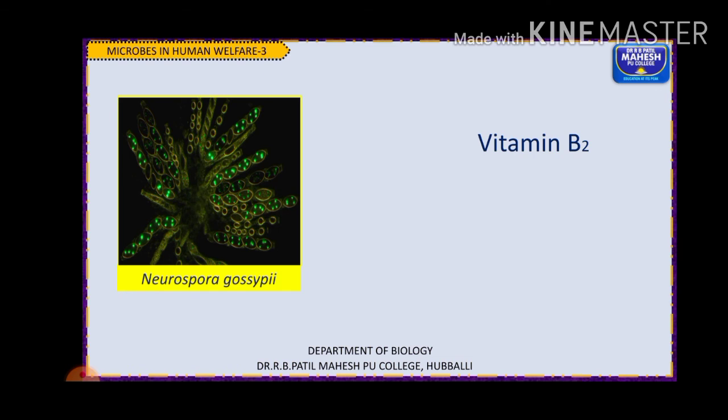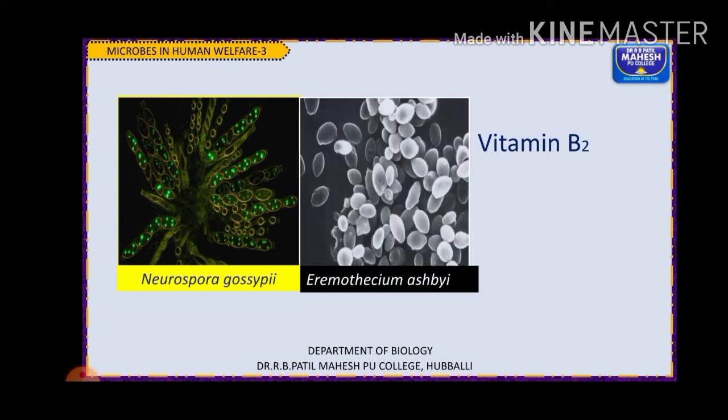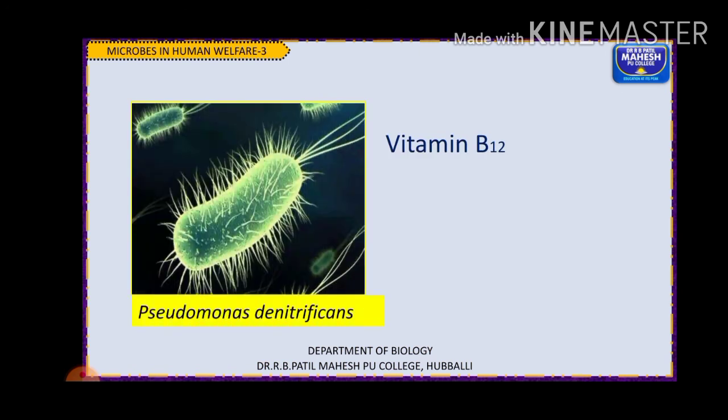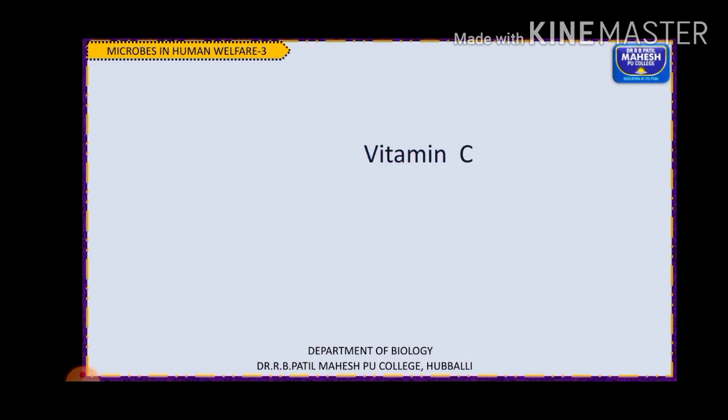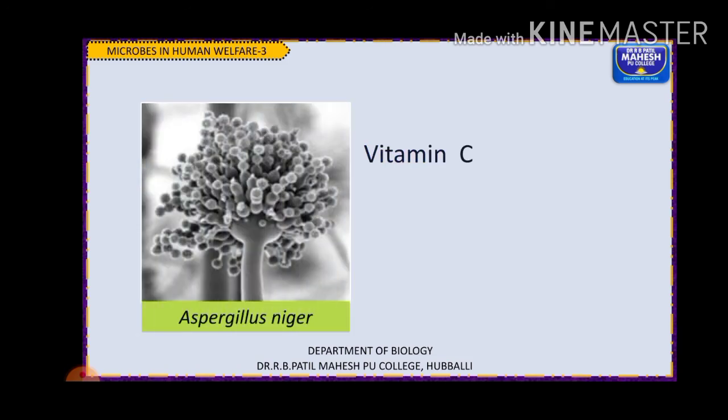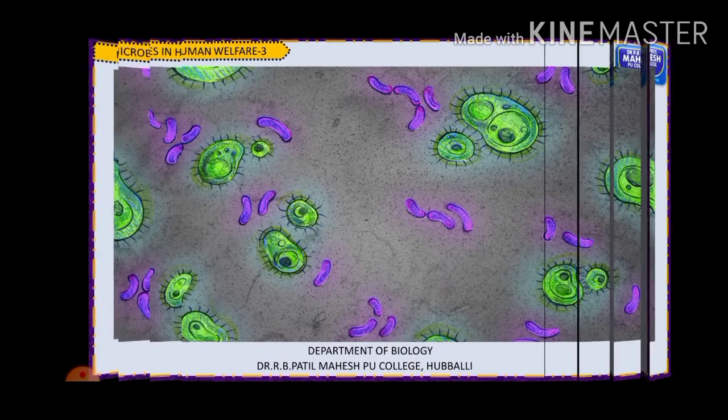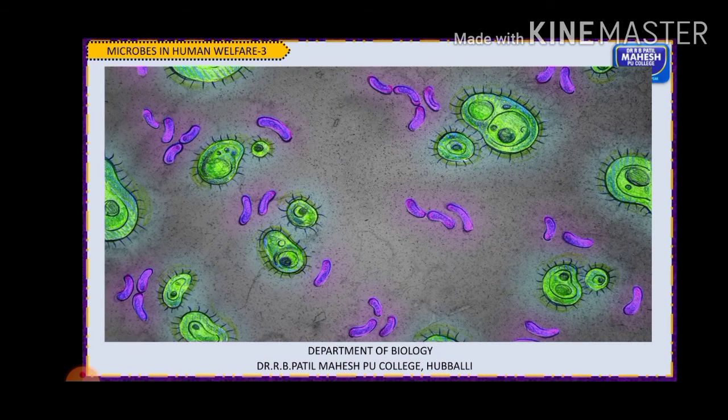Certain examples: vitamin B2 is extracted from Neurospora gossypii and Eremothecium ashbyii. Vitamin B12 is taken from the bacterium Pseudomonas denitrificans. Vitamin C is obtained from Aspergillus niger. So this is about the use of microbes in the production of vitamins. About the bioactive molecules and enzymes, we will continue in the next video, children. Thank you.